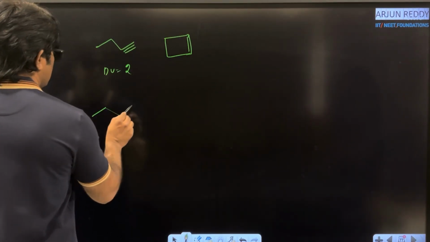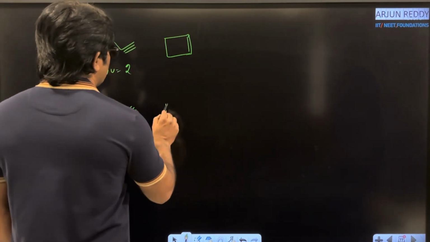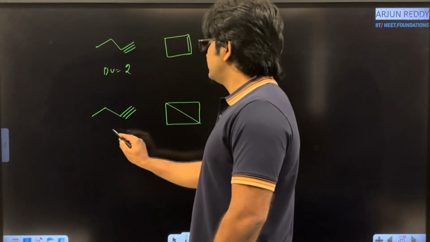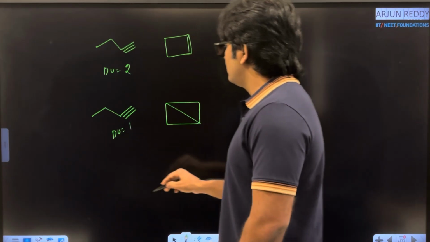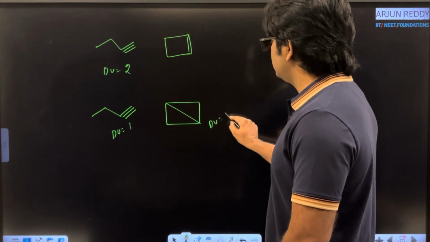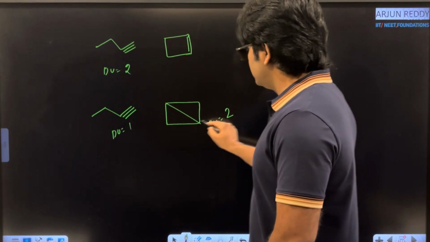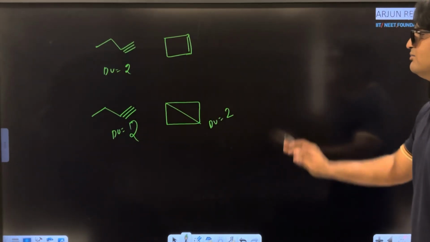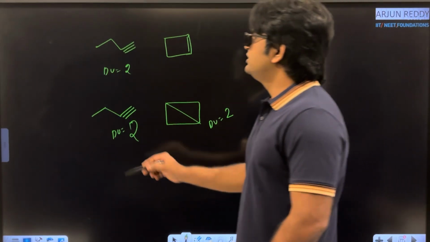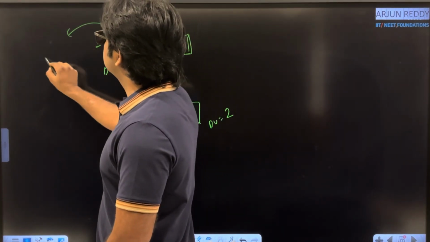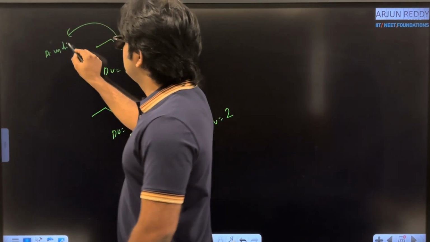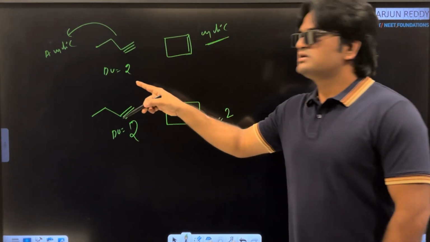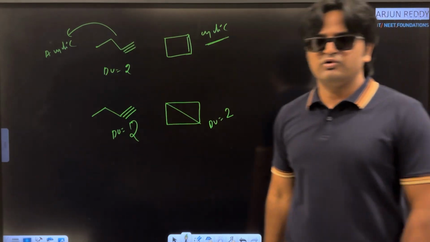Not only that, you can also write like this: 4-member ring system. Here you can arrange the sigma bond. 2 rings are there. What is the degree of unsaturation? 1. Here what is the degree of unsaturation? Yes, degree of unsaturation 2. Okay, these are the examples for ring chain isomerism. So in case of ring chain isomerism, one is acyclic and one is what? Cyclic. One acyclic compound and one cyclic compound. Okay.